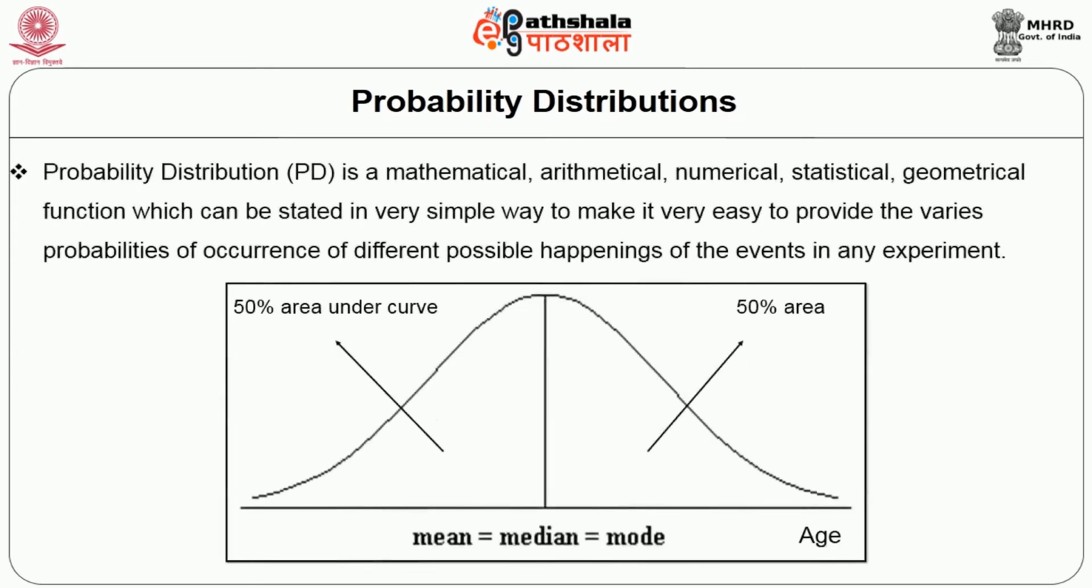So we can say that the probability distribution is a mathematical or statistical function which can be stated in a very simple way to make it easier to provide the various probabilities of occurrence of the events or different possible happenings of the events in any experiment. This can be better understood with the help of a diagrammatic representation. The probability distribution can be represented in a bell-shaped curve. Just look at that. The mean, median, and mode are depicted in a pictorial format.